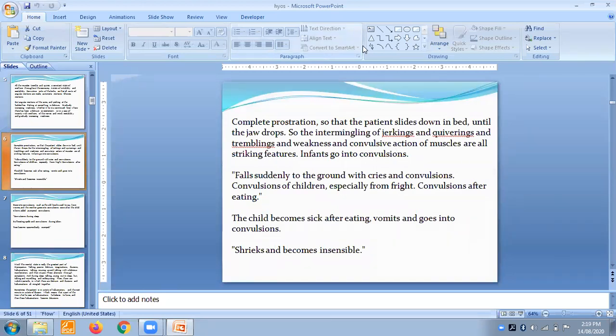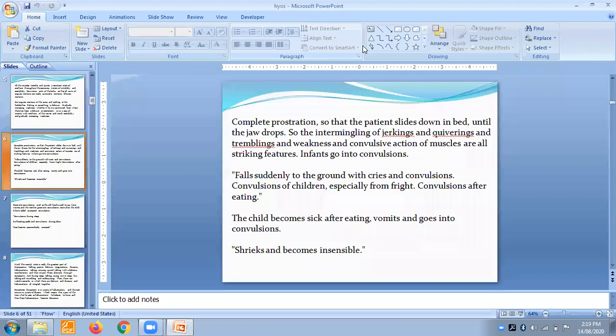So the intermingling of jerking, twitching, and trembling and weakness, convulsive action of the muscles are all striking features. Infants go into convulsions. There is complete prostration, so that the patient slides down. Prostration where you will not understand how to handle it. The jaw is literally dropping down. There is intermingling of jerking, twitching and trembling. There is a lot of weakness. There is convulsive action.